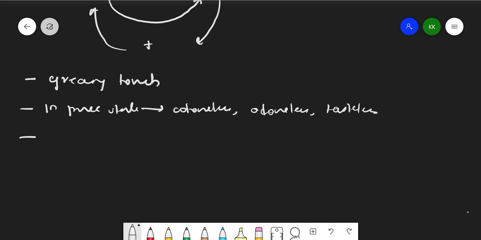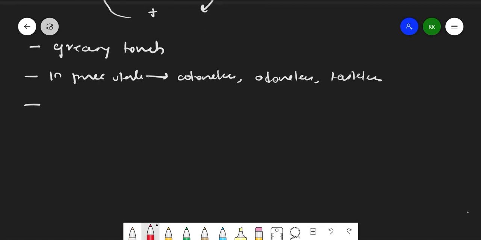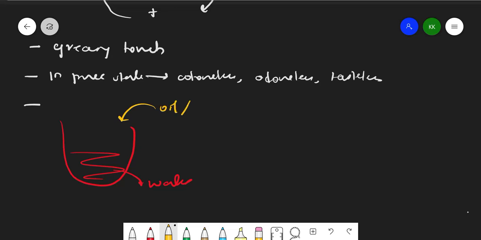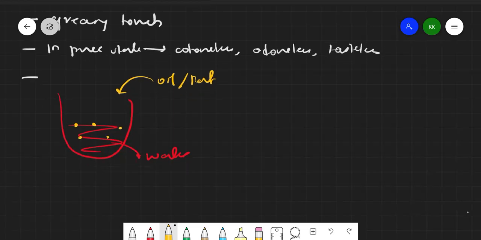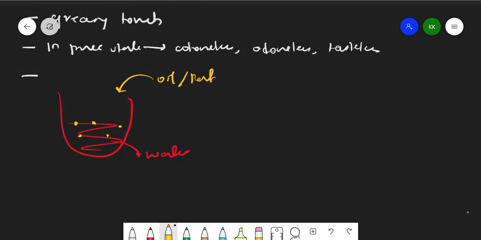And see here, you take a container with water, and to that you just add oil or fat. You will see that this oil and fat will be above the surface only. They won't mix with water. No doubt they won't mix, because oils have hydrocarbons, whereas water is polar, whereas oils and fats are non-polar. So they won't mix.